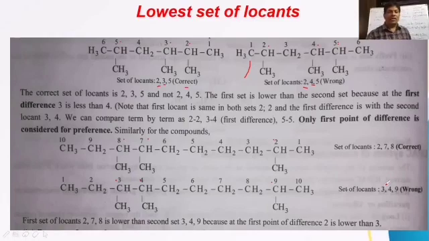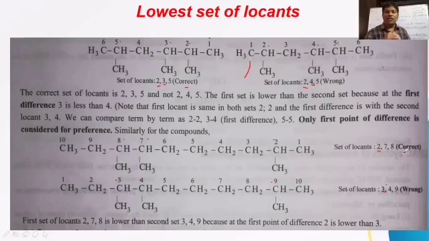Why? We have to consider the lowest set of locants only. We should not take the lowest sum of locants. Now, how to consider set of locants? Check it here. The first set is what here? Here 2 and 3. So here first term is 2, here first term is 3. Now these two first terms together will form the first set of locants. So 2 and 3, between these two, which is the lower value? 2 is the lower value. That's why it is the correct one.